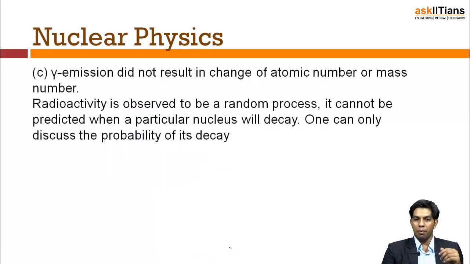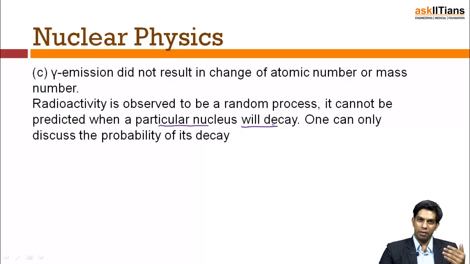Now, the gamma emission did not result in a change of atomic number or mass number. As we know, gamma radiation is only because of a transition of a nucleon from a higher level inside the nucleus to a lower level inside the nucleus. So radioactivity over here is completely random. It's not governed by a pattern, and we cannot predict when a particular nucleus will decay.